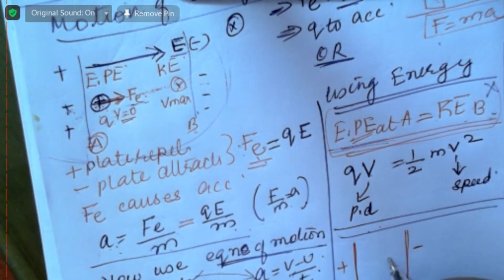I've got a positive charge which I am placing over here. It is already moving towards this way. It has a velocity this way. That means it is not at rest. I gave it some energy somehow and it is already moving in this direction, and I am placing it in a positive-negative field here. Now what will happen to it?